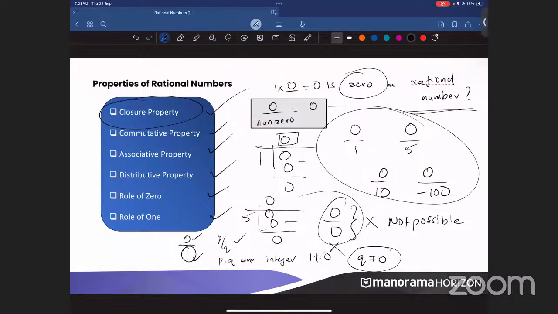Can you put that in the chat box with a thumbs up? Okay, very good. Yeah. Please write it down also. 0 is a rational number. Okay, 0 is what? A rational number. Very good, very good. Everyone, please write it down.